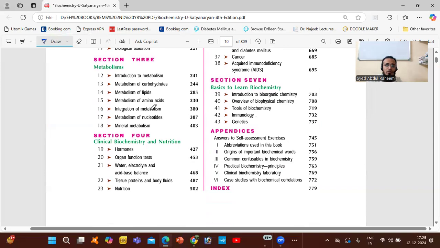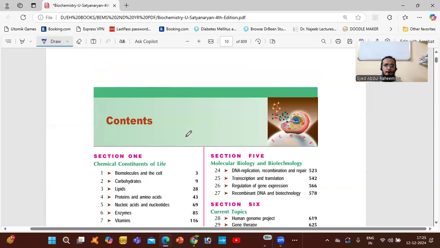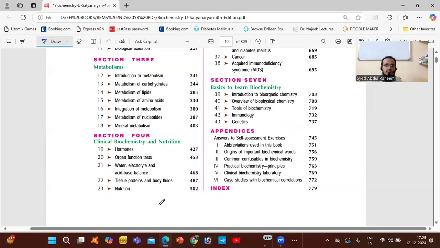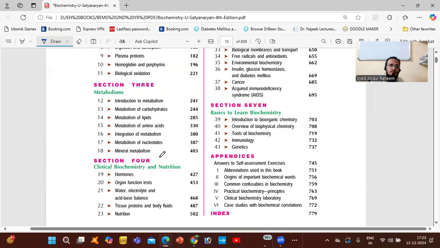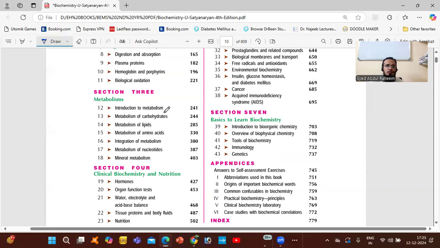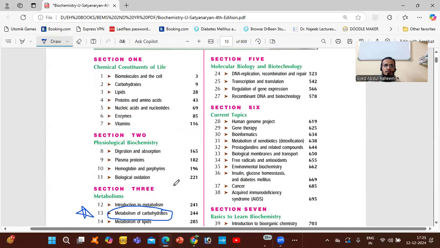We will discuss metabolism, which is very important: the metabolism of carbohydrates, how the body metabolizes carbohydrates. We will first discuss the basics of metabolism, then the metabolism of carbohydrates.